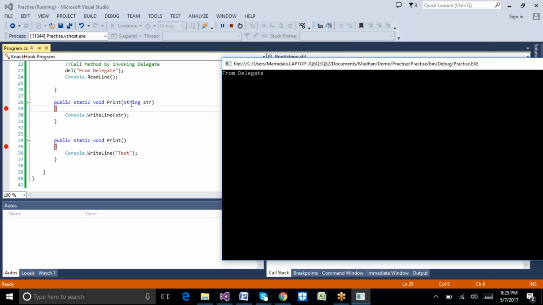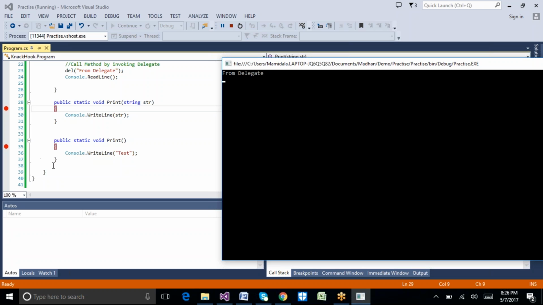This input is passed to this particular string, and here we got the output from console.writeLine, from delegate. That variable is automatically passed here, and it is printing the output as from delegate. Will that particular delegate call this print method without a parameter?